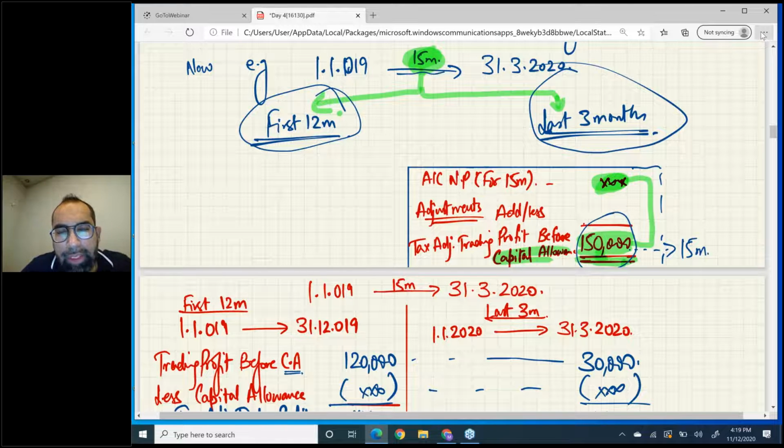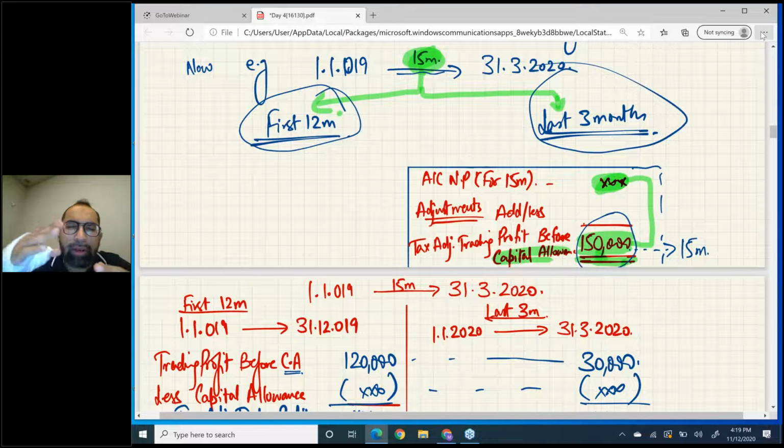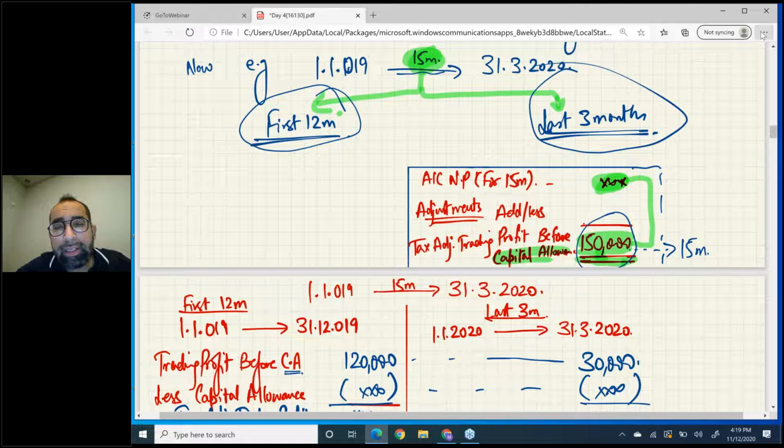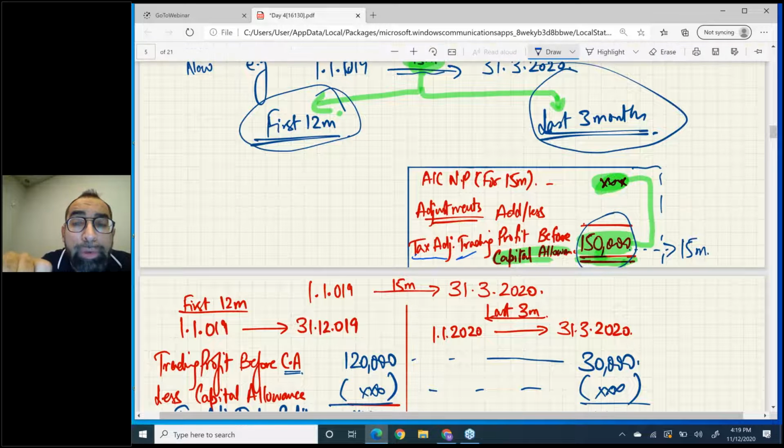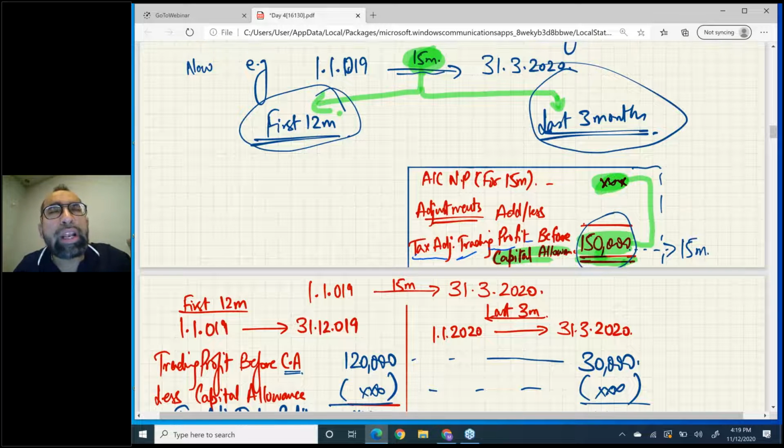Normally you are given accounting net profit for 15 months. So what you will do is make all adjustments: add back all those expenses which are allowed in accounting but not allowed in tax. You remember the trading income adjustment. First you will calculate the tax adjusted trading profit before capital allowance. That means you have done all adjustments for 15 months except for capital allowance.